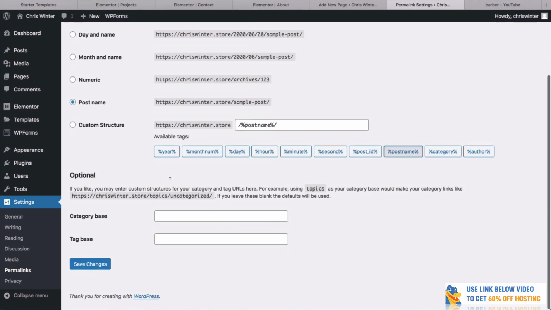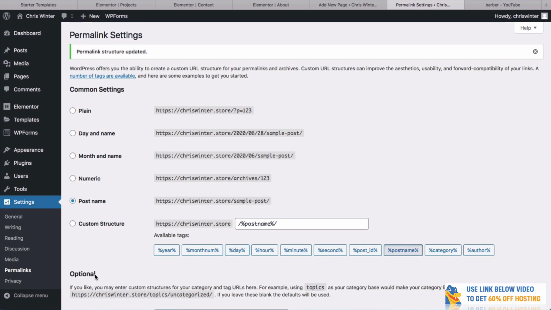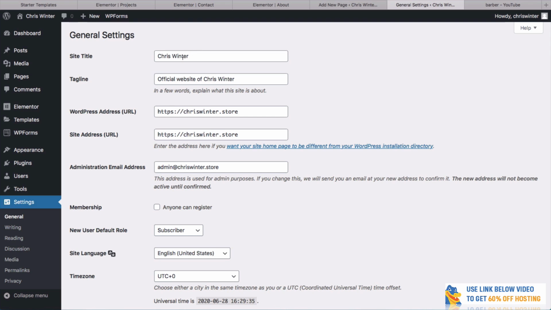It works a little bit better in the end as well. So you can click Save Changes. There are other little things that you can change as well. If you go to settings and you go to general, you can change the site title. Currently it's just set up as Chris Winter because this is my test site. But for example, this is what's going to show up if you did search for Chris Winter or the barbershop or whatever. This is going to be the very first thing in the site title.